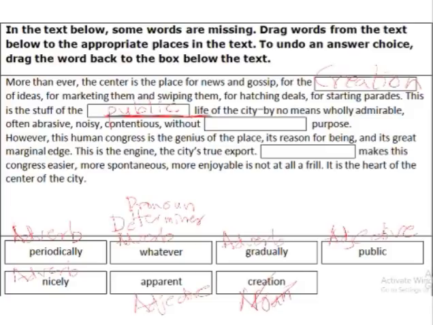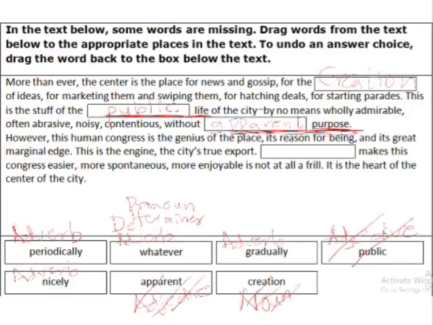Again, this purpose is a noun. What comes before a noun? We just did it. An adjective. What's here? Apparent. So if we try to put this apparent in the blank and we see, does it make sense? So yes, it makes sense, without apparent purpose. So it means our previous choice is also correct, and we should put apparent here.